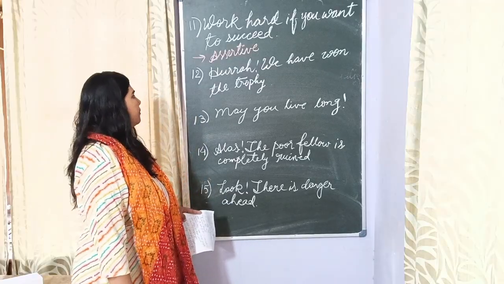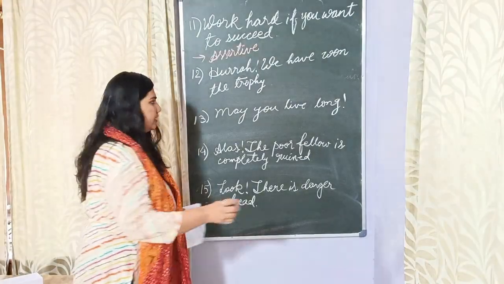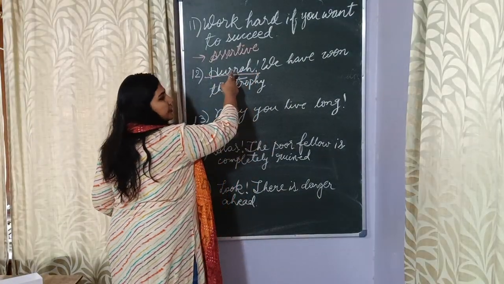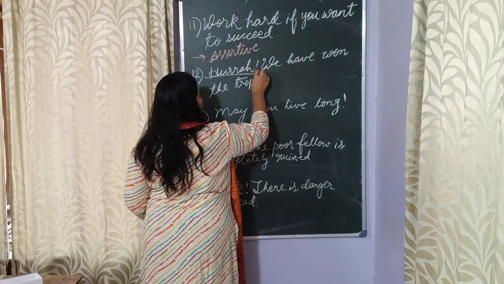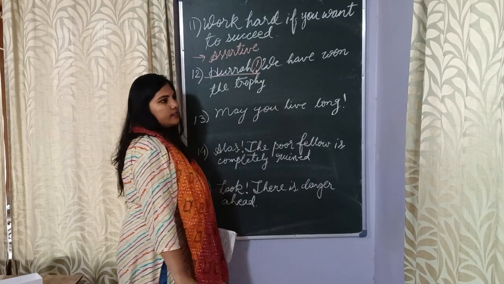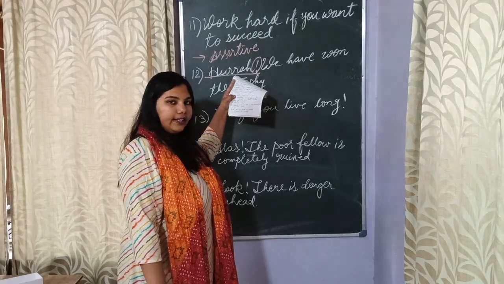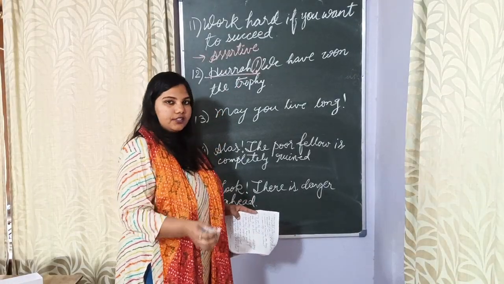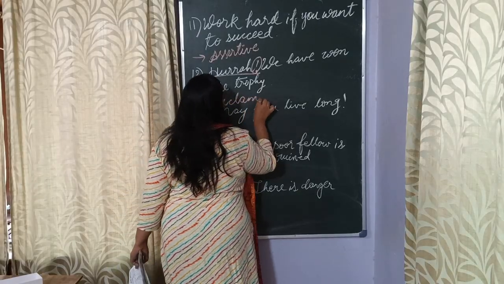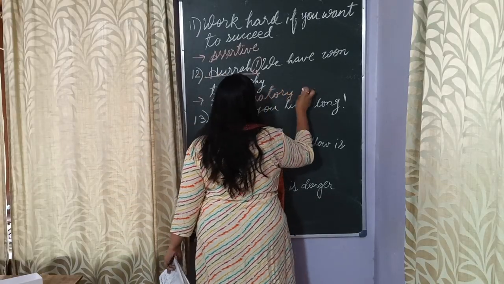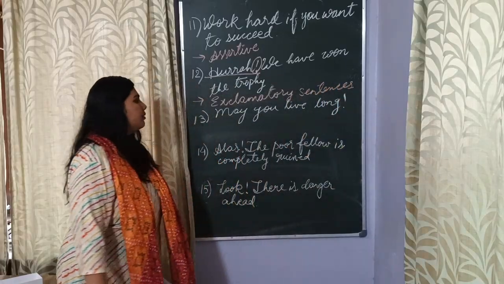Next one, hurrah, we have won the trophy. There is a key word in this. Can you identify the key word? Exactly, this is hurrah. This word is an interjection. Interjection because of this sign, which we call the mark of exclamation. This makes hurrah an interjection, and all the sentences which have interjections qualify as exclamatory sentences.